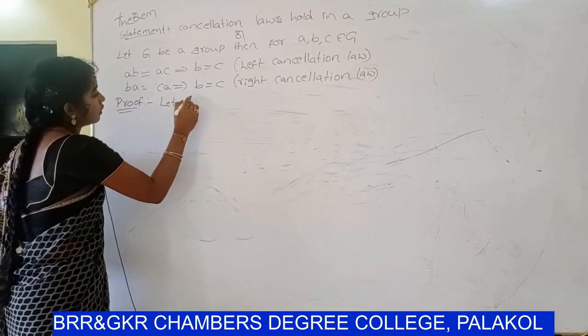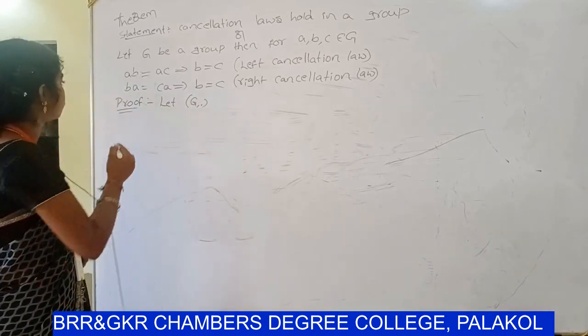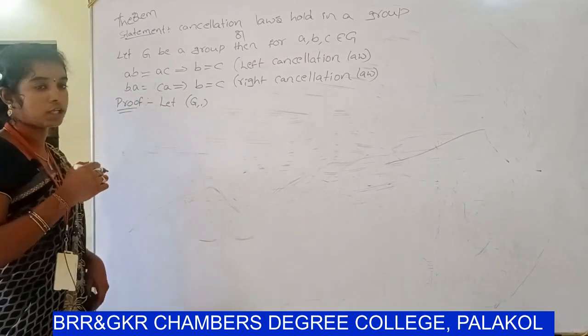Let Z, dot, apply the operation multiplication.